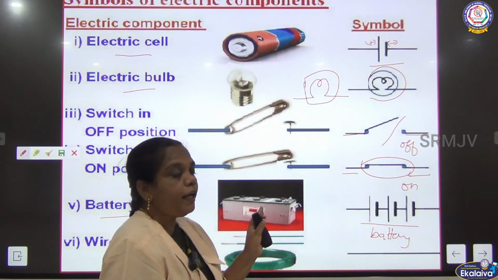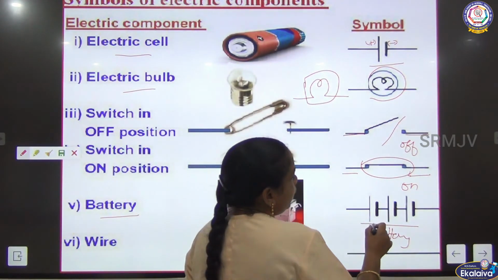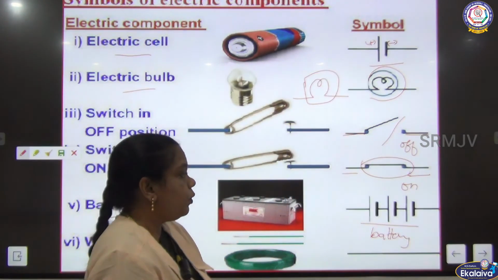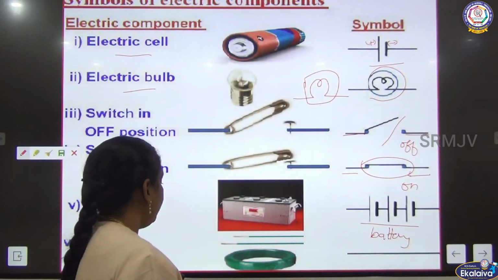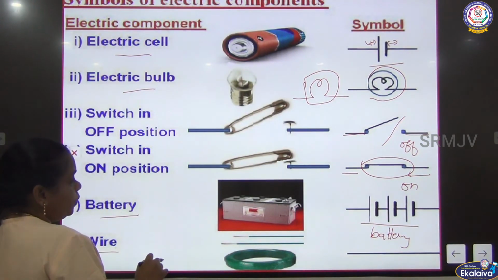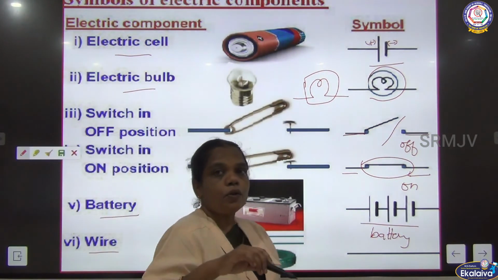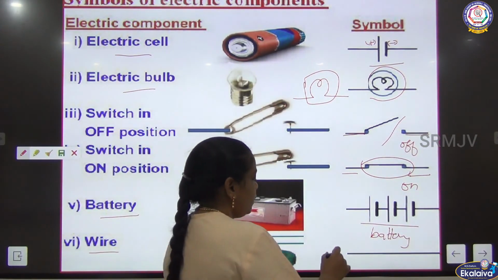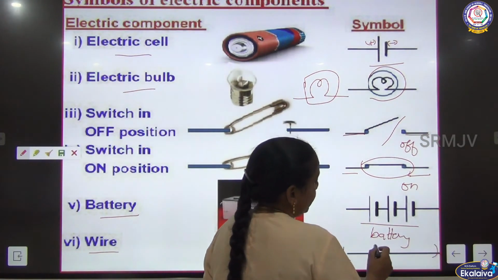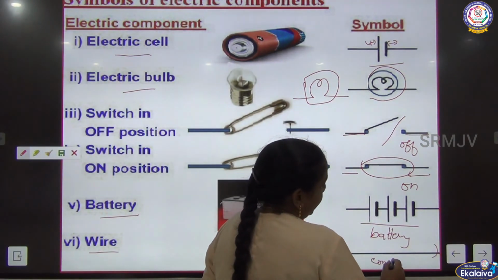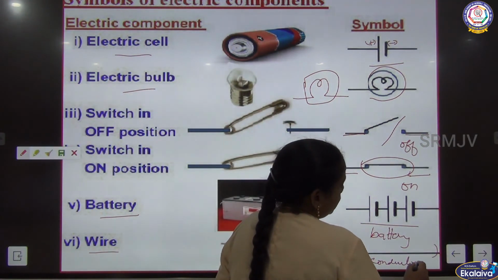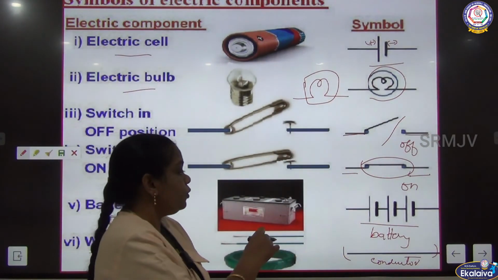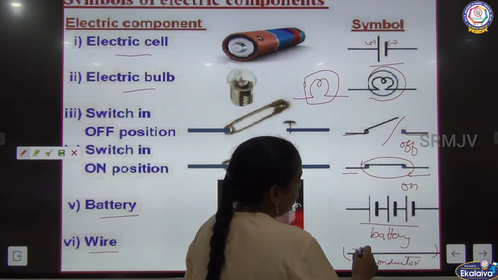So the battery is represented by the connection of two or more cells. The circuit is connected from the source to the appliances through a wire material. This is a conductor, so the material should allow the current to pass through it.